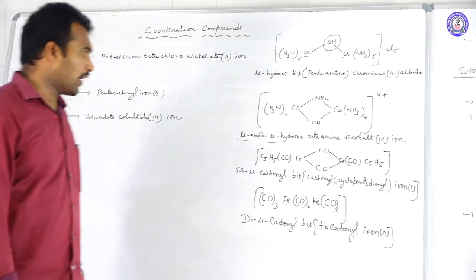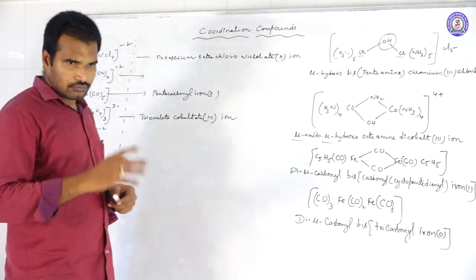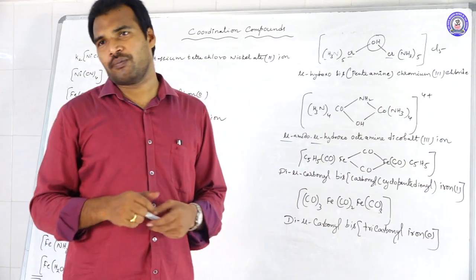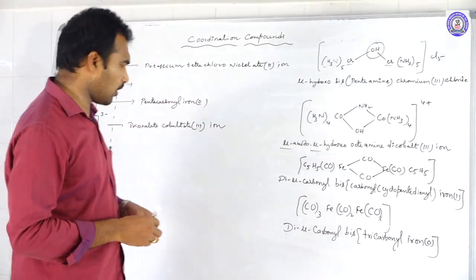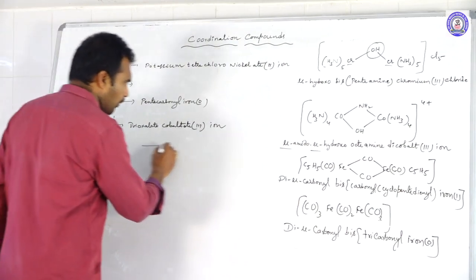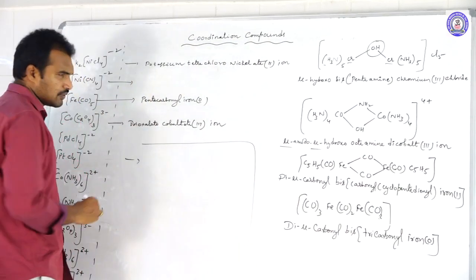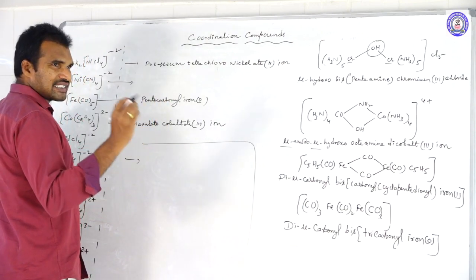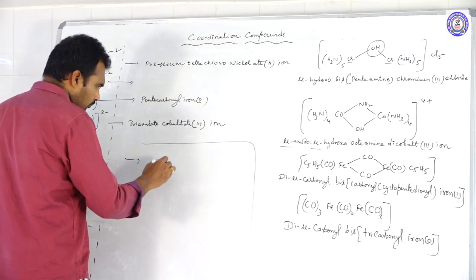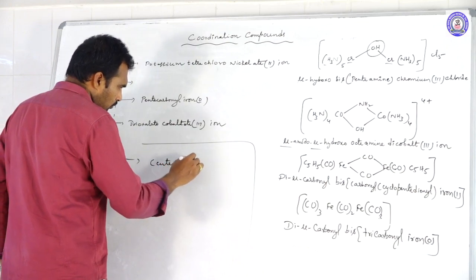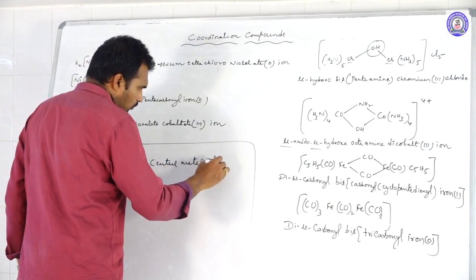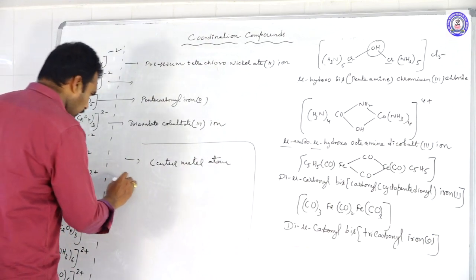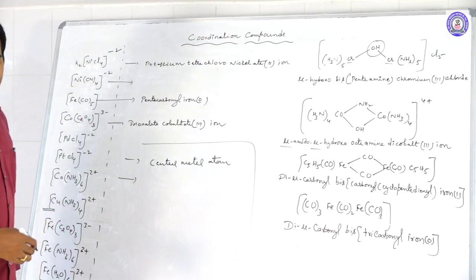Sometimes they may give you a structure and ask you to write the name of the complex, and you may be confused. While writing the name of the complex, follow these simple tricks. First write the symbol of the central metal atom.